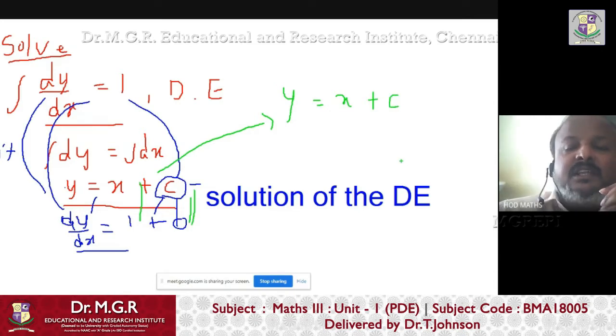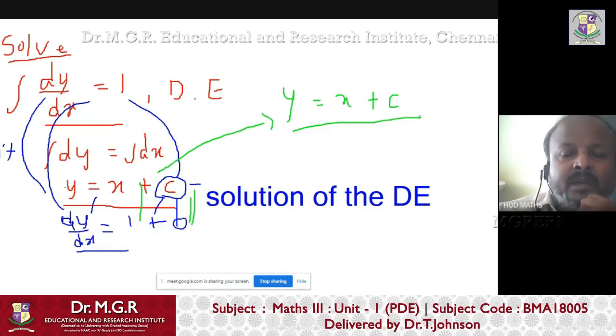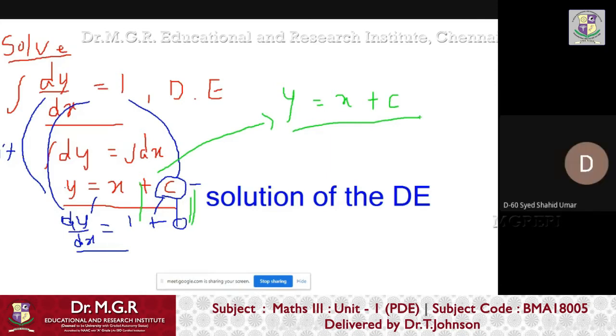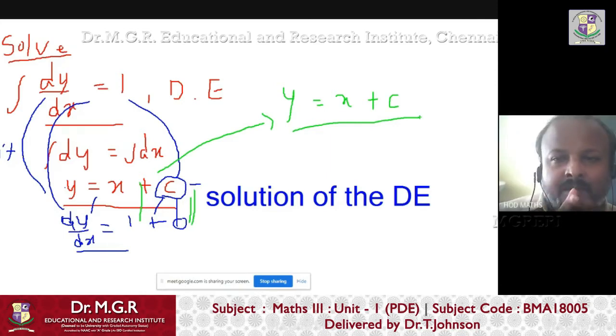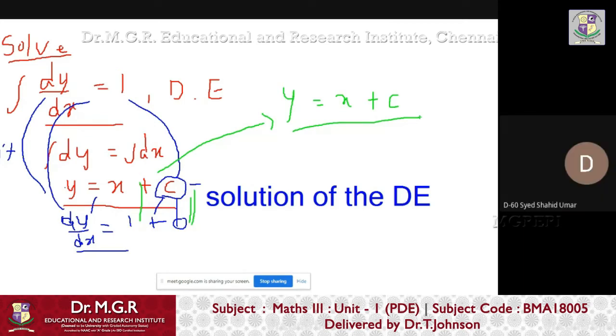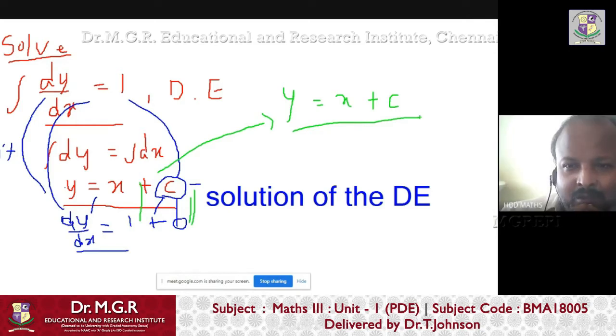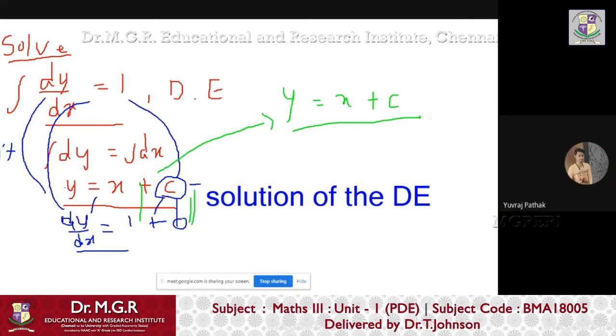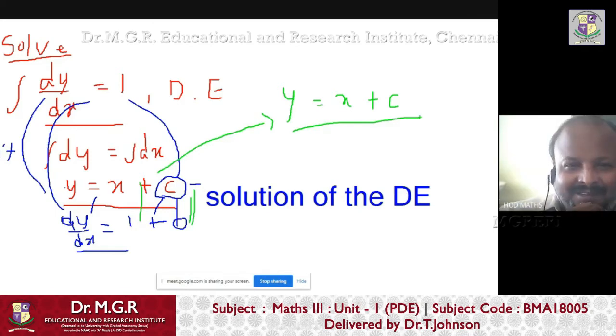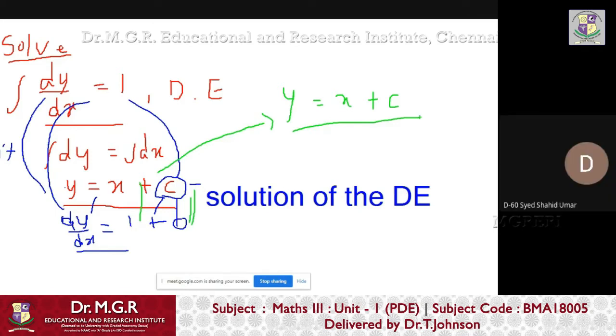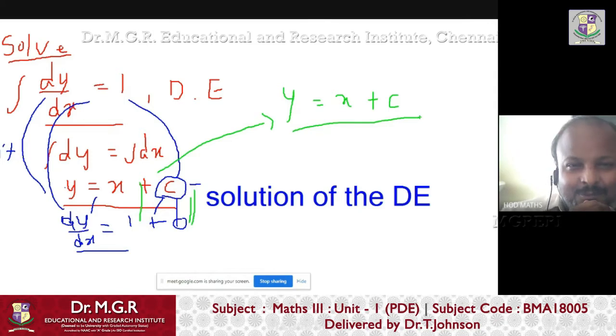In this differential equation, how many independent variables are there? How many dependent variables are there? Anybody? Two independent variables? What are the two independent variables? X and Y? Then what is the dependent variable? One is the dependent variable.